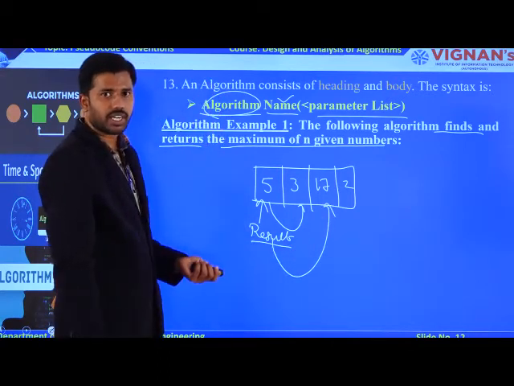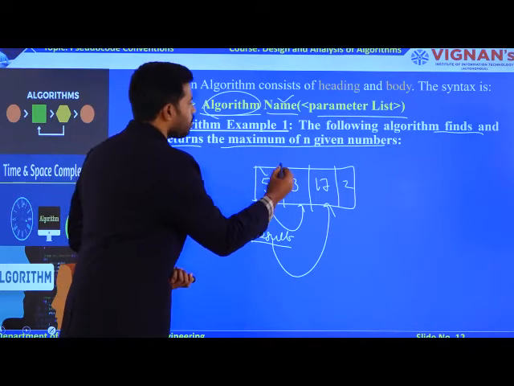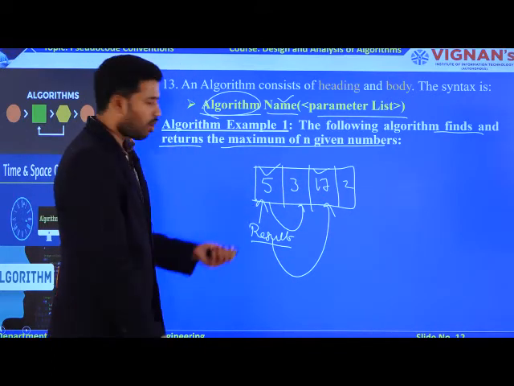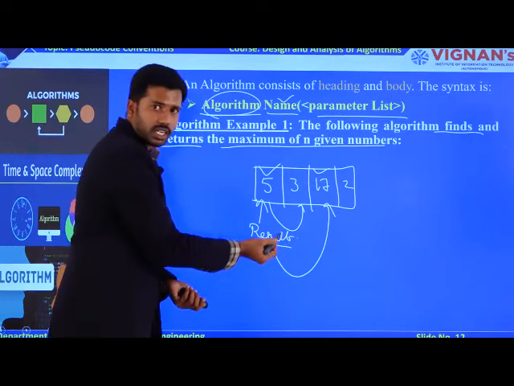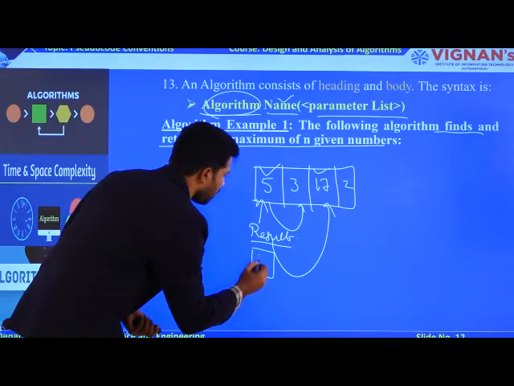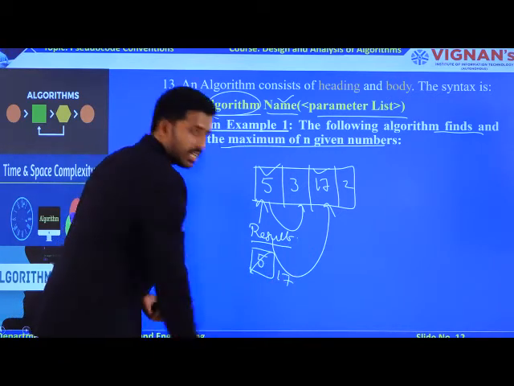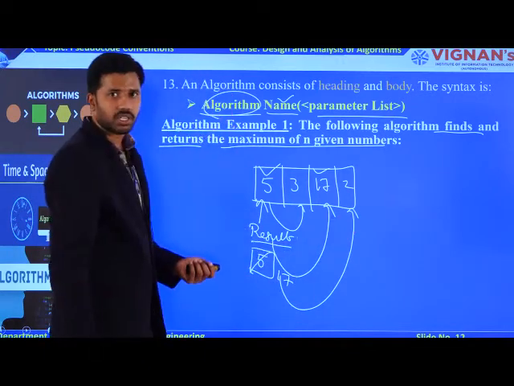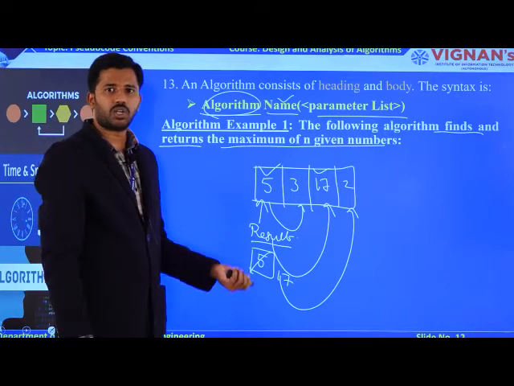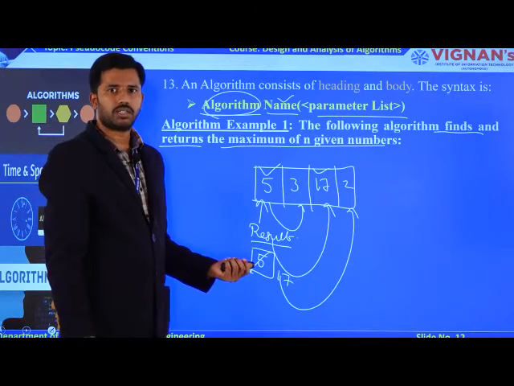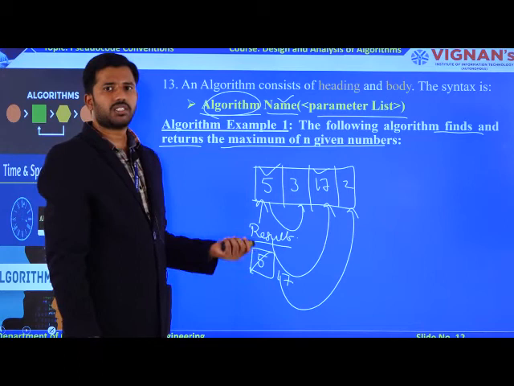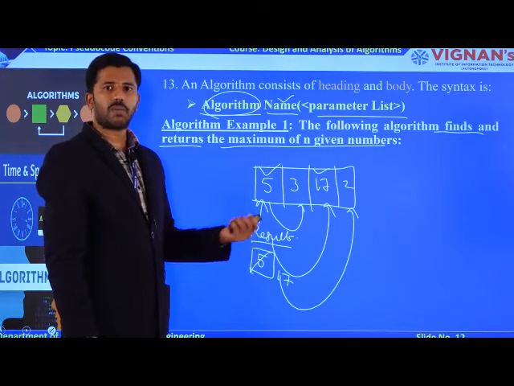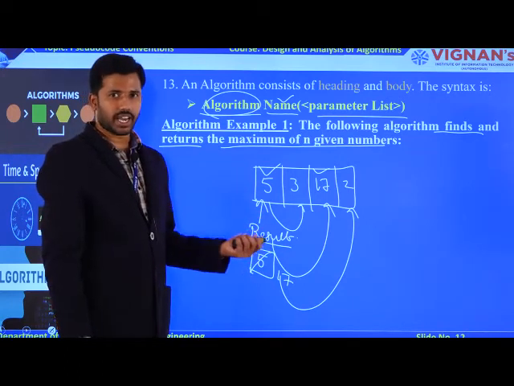What is the next element? 17. So what is the maximum among 5 and 17? 17. Now I update my result value. Previously my result value was 5, now it will be updated as 17. Now I compare 17 with the last element, 2. Among 17 and 2, which one is the maximum? 17 only. So this is the logic behind finding the maximum element available in the array, right?